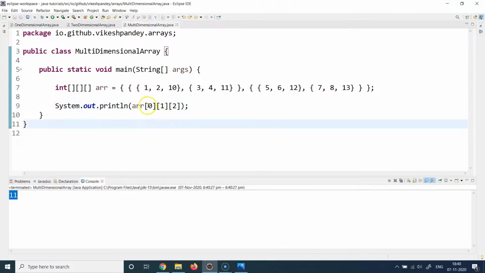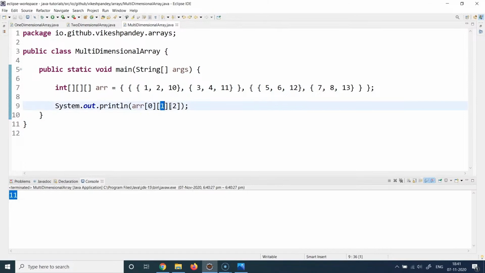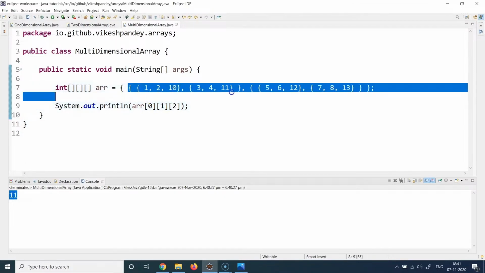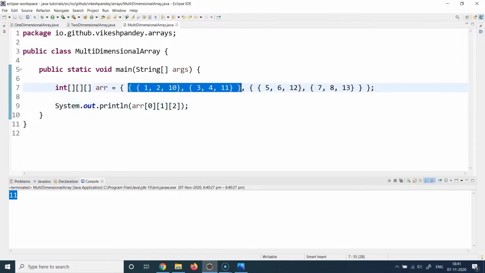When we say the 0th position on x, the first position on y, and the second position on z. So this is the 0th position on x, and this is the first position on y, and then this element is 0, 1, 2, the second position on the z-axis.